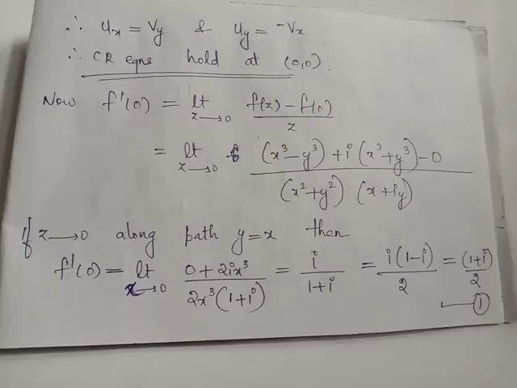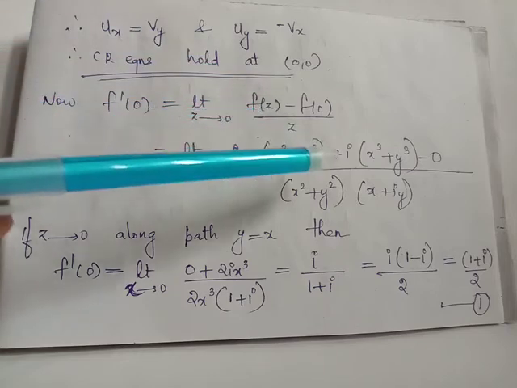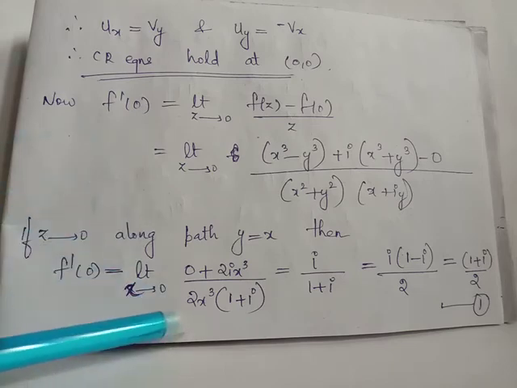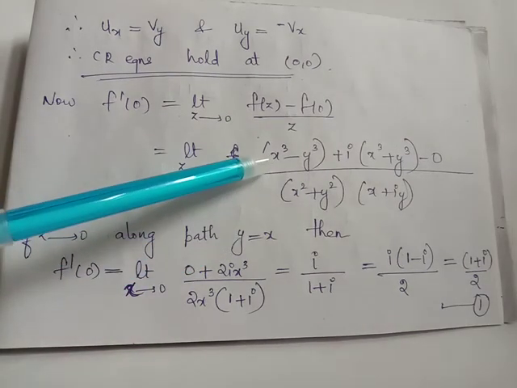We evaluate f dash of 0 using the limit definition. We have f dash of 0 equals limit z tends to 0 f of z minus f of 0 upon z. We have the standard expression of f of z given in the question. For z, we make use of the expression x plus iy, and f of 0 is 0. And when z is approaching 0 along the path y equals x, we have f dash of 0 given by limit x tends to 0, 0 plus 2i x cube upon 2x cube into 1 plus i. We obtain this expression by just substituting y equals to x in this expression.